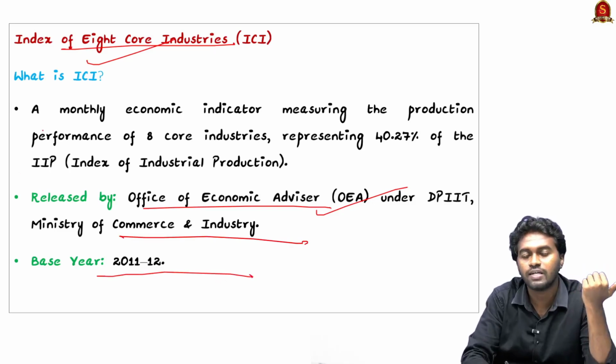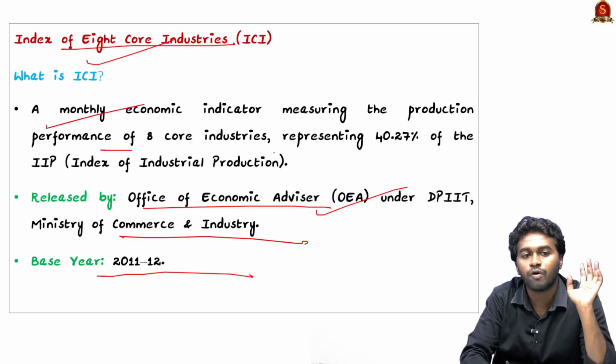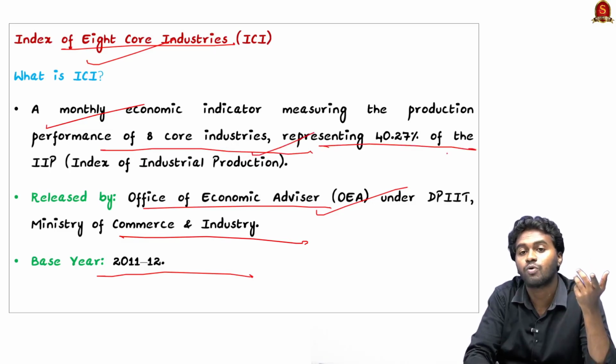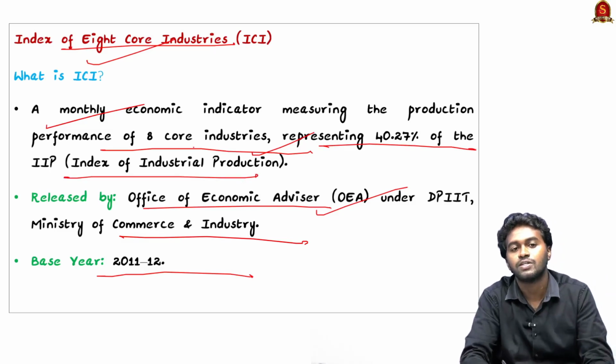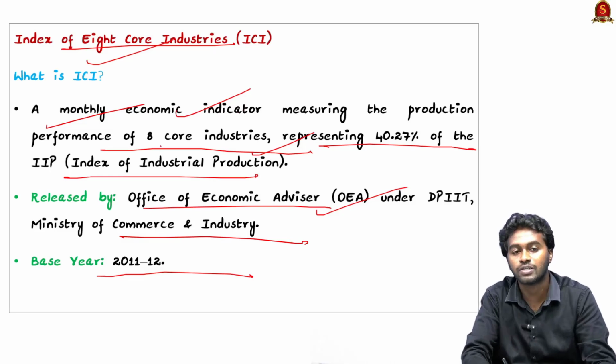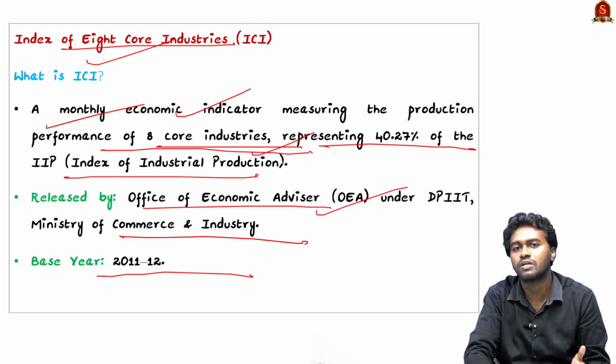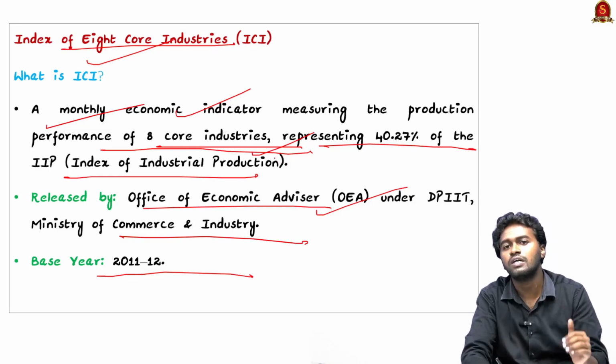And what is the ICI? It's a monthly economic indicator that measures the production and performance of 8 core industries, and it represents around 40.27% of the Index of Industrial Production. So what is meant by core industry? Core industry refers to the industries which are critical for the economic growth and industrial growth of a nation.